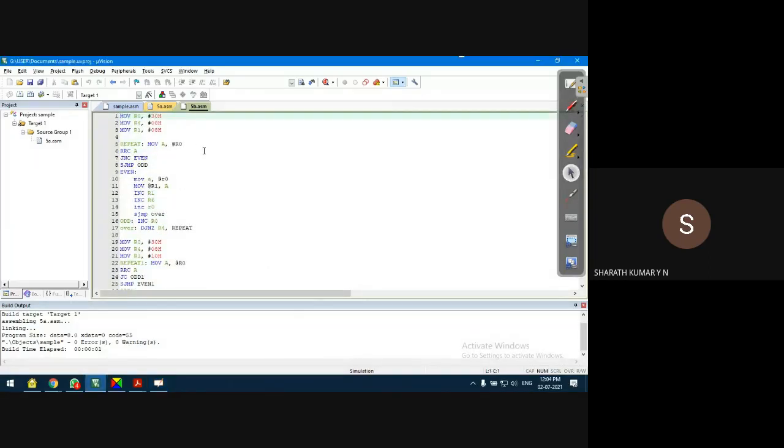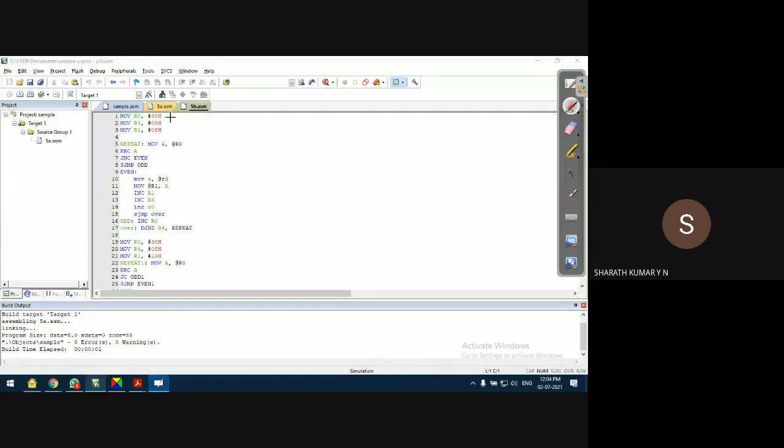I have not written org 00h since it is not required. First I have to store the data starting from 30h. How many bytes of data do I have to store? I have to store 8 bytes of data. The destination location is 08h. Why? Because first I have to store the even numbers in location 08h. That's why I've taken it like this.